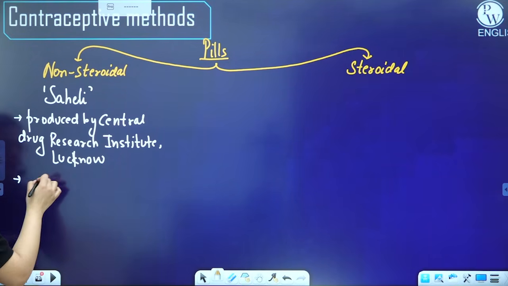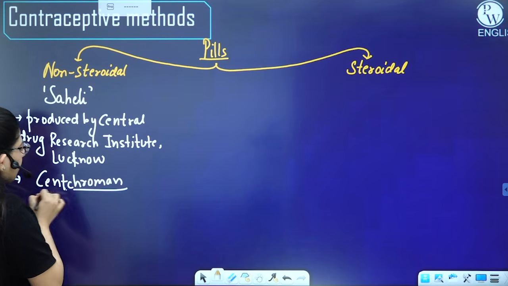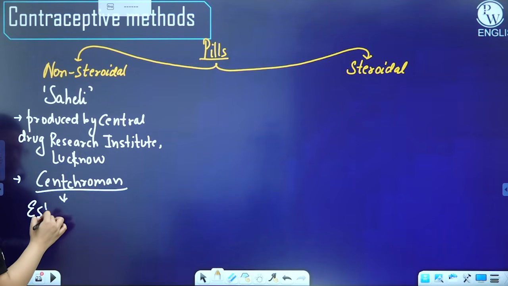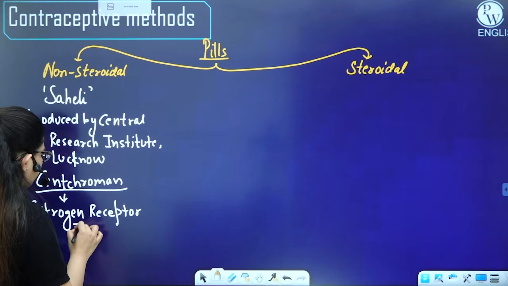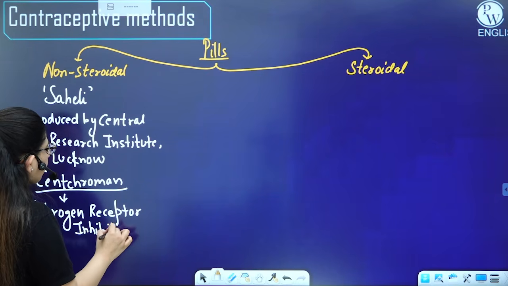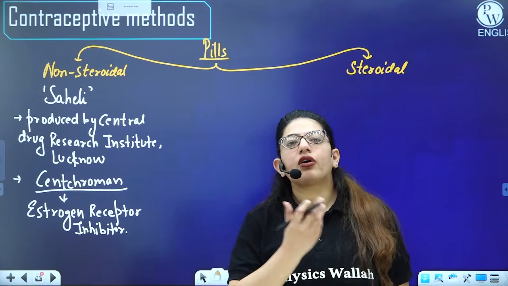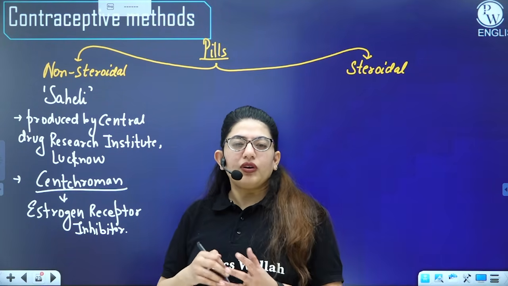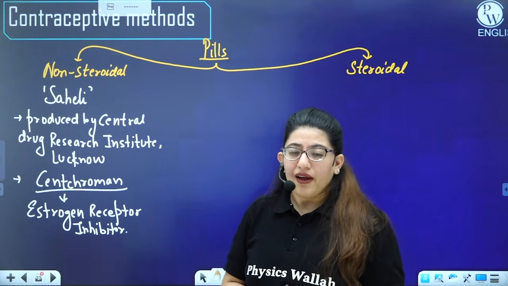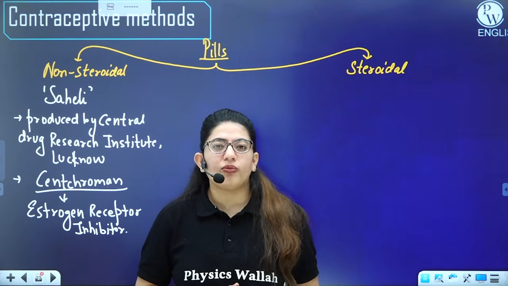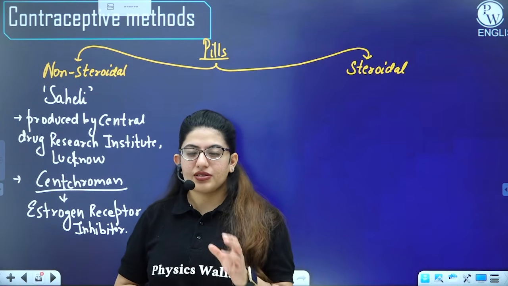This drug was not containing a steroid. Then what was it containing? It was containing centchroman. That's the chemical it contains. It is actually an estrogen receptor inhibitor. Whatever hormones we were using, either the estrogen-progesterone combination or the progesterone, they were inhibiting the pituitary, and as a result there was no FSH. Now what if we are not using a hormone, rather we are blocking its receptor? That is one thing. There is a basic I'm telling you.